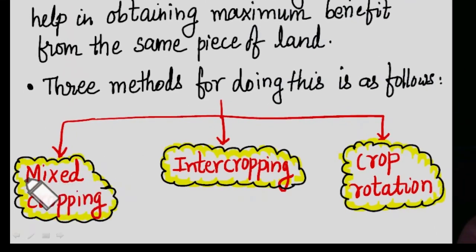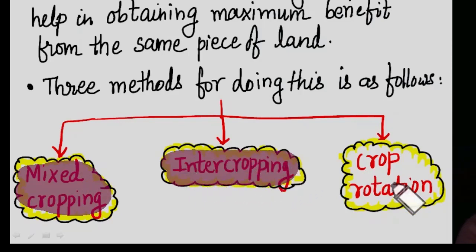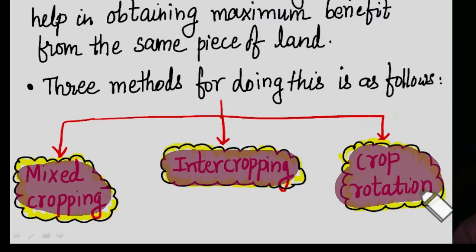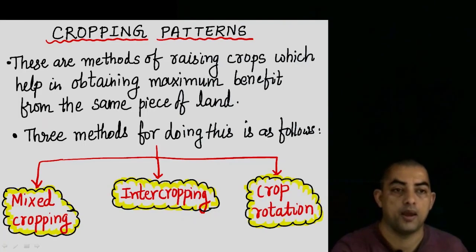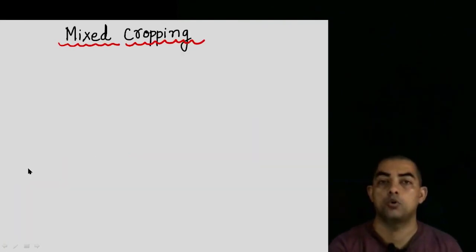Some of those methods are these three. The first one is called mixed cropping. The second one is called intercropping. And the third one is called crop rotation. So these are the three methods for cropping. They help in raising crops to obtain maximum benefit from the same piece of land. Let us talk about them one by one. First we will talk about mixed cropping.